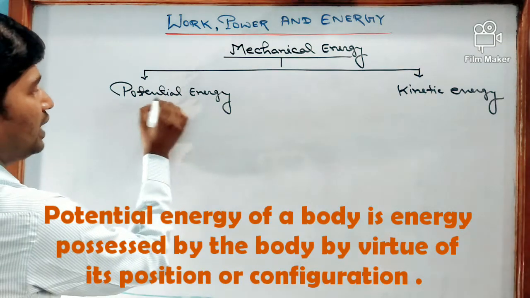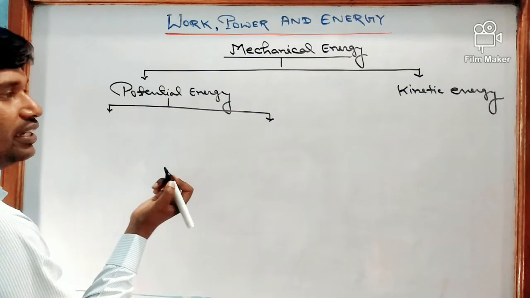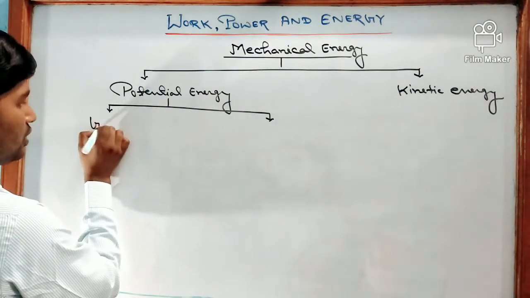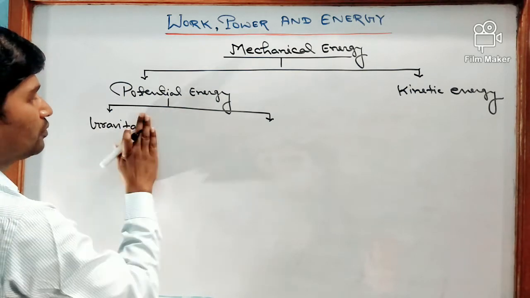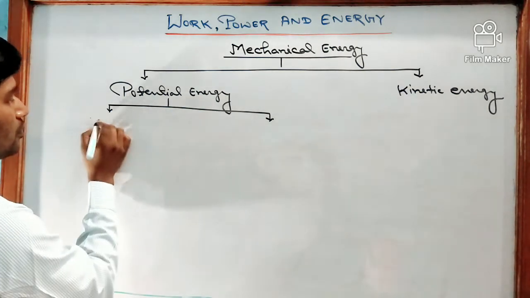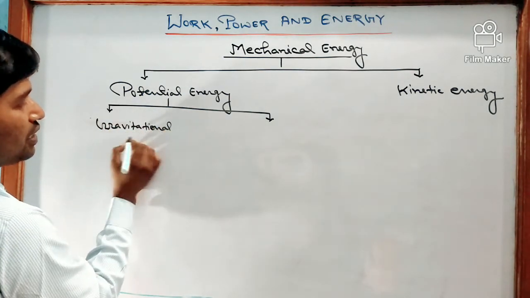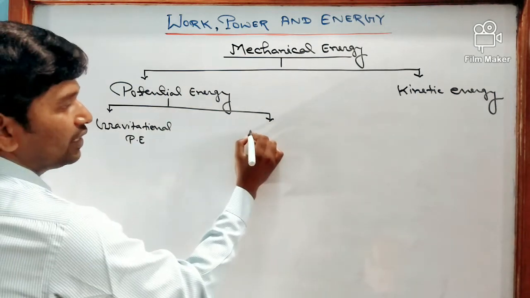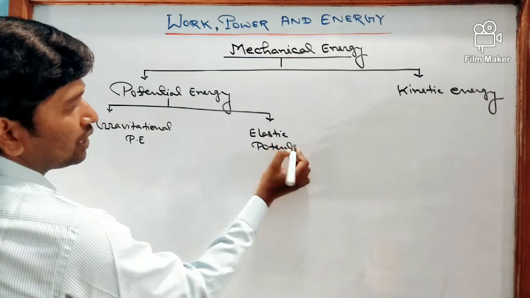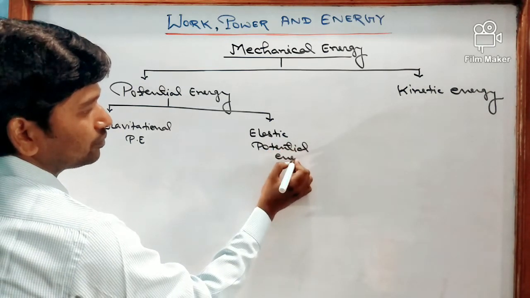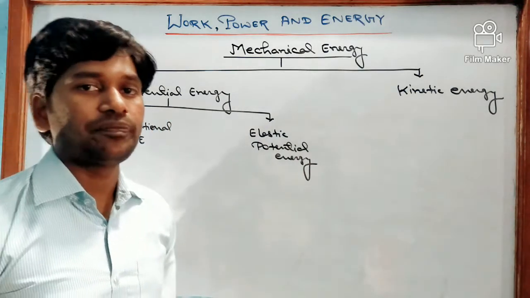The first one is known as gravitational potential energy and the second one is known as elastic potential energy. So these are the two types of potential energy.